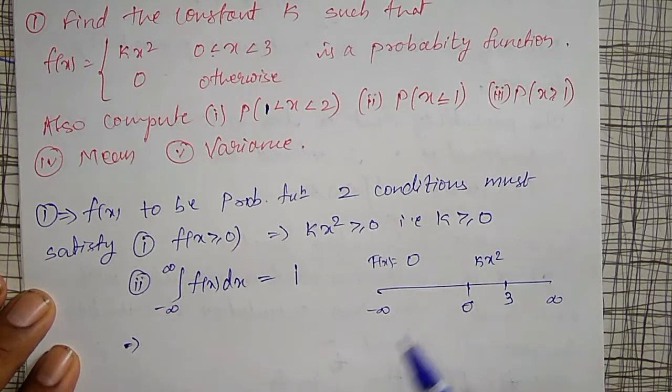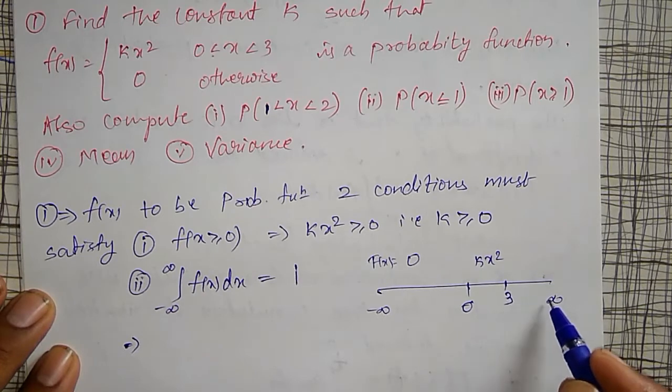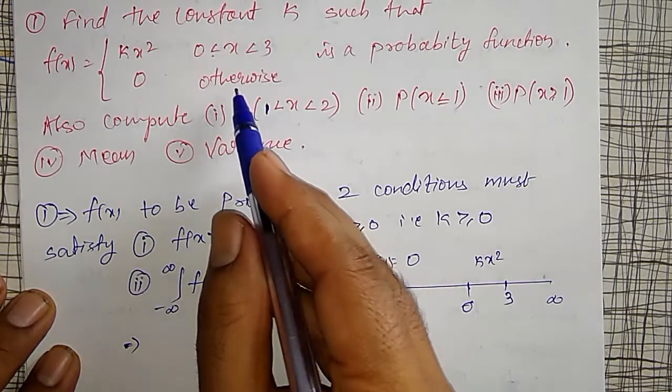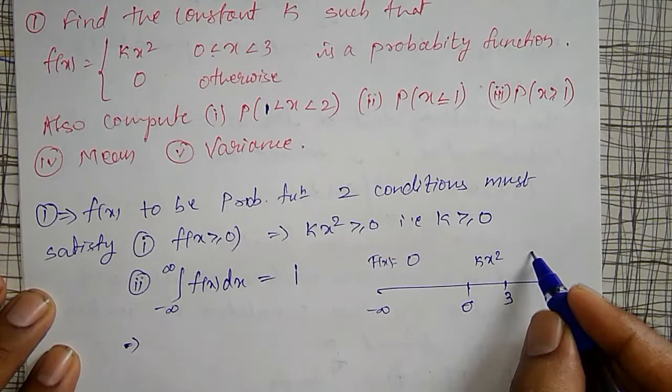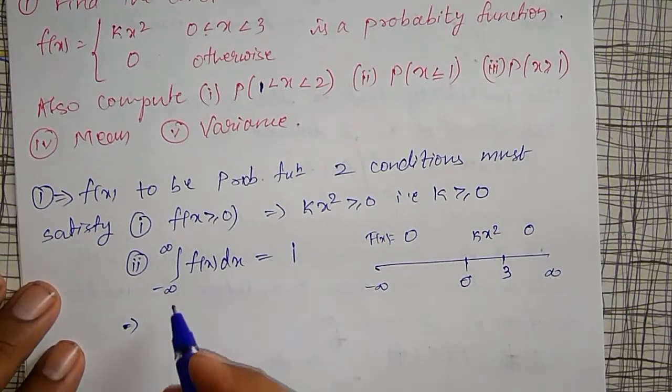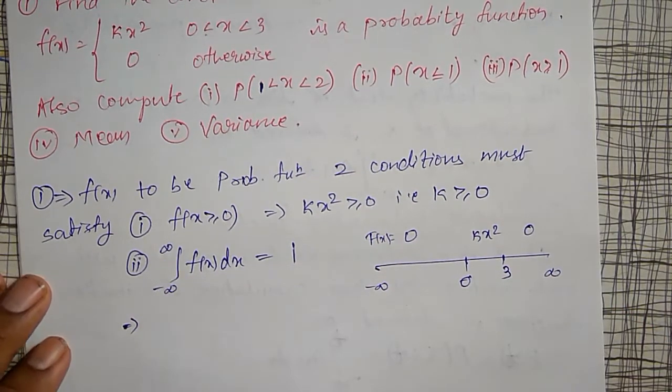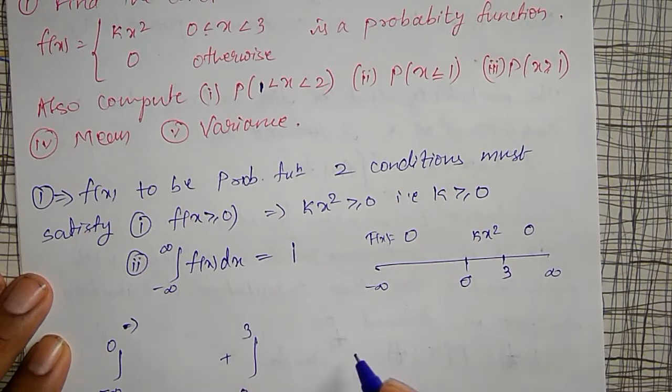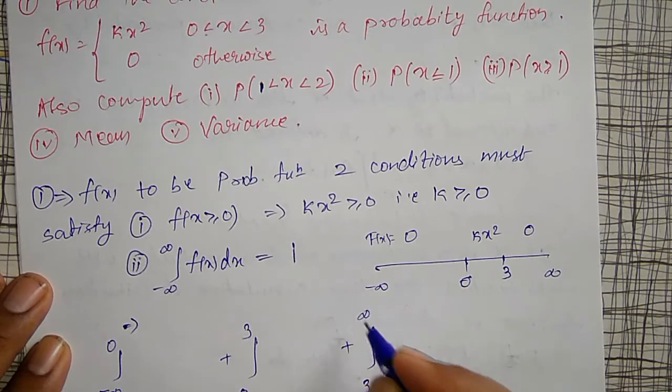For 3 to infinity again it is otherwise, therefore the function is 0. So I will divide it into 3 parts: integration from minus infinity to 0, 0 to 3, and 3 to infinity. The sum of all 3 integrations must be equal to 1.